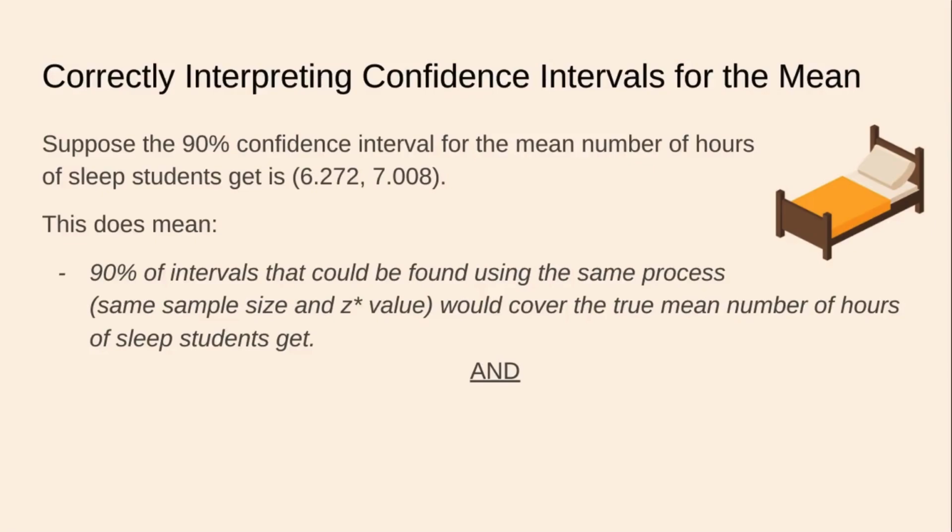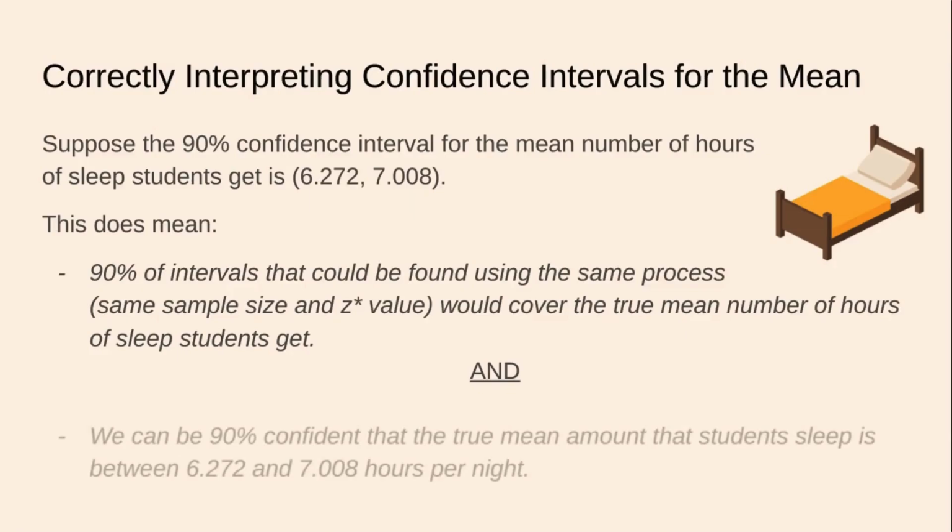It means that if we were to do this process, we would be 90% certain that our interval works. 90% of intervals we would create using the method we use to get this interval are going to work, and that means 10% are not. Okay? So we just hope that this interval is one of the 90% that do rather than the 10% that don't.